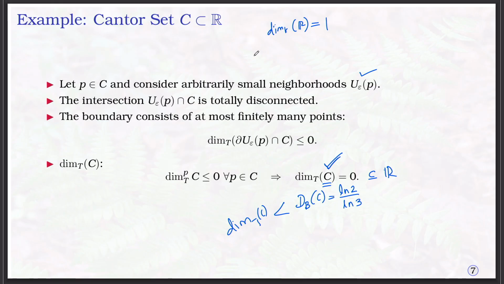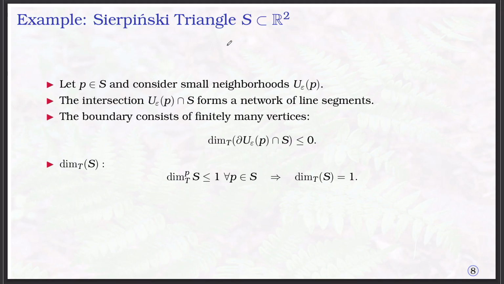Now we come to the Sierpinski triangle. Consider the Sierpinski triangle, which is a subset of R power 2. If you take an element P in S and consider a small neighborhood of P with radius epsilon, the intersection of the neighborhood of P with S forms a network of line segments.